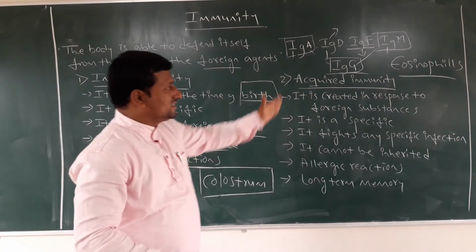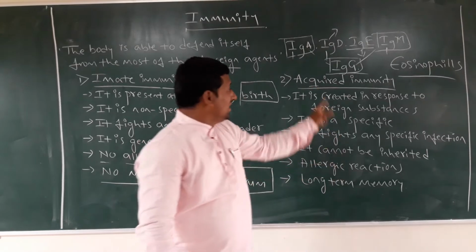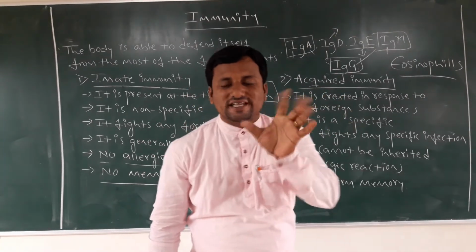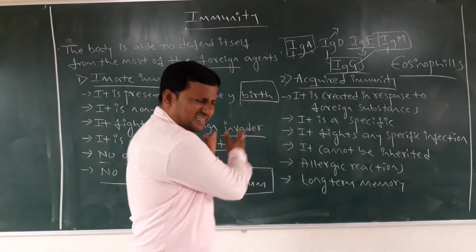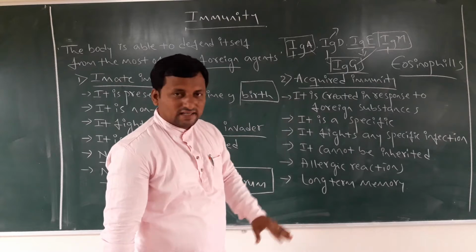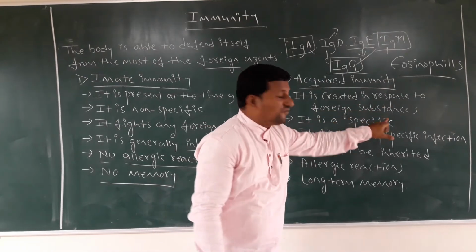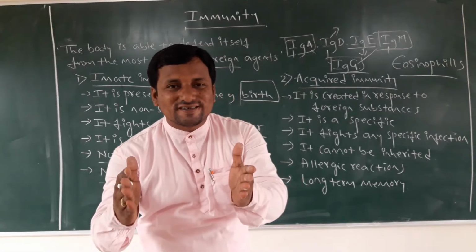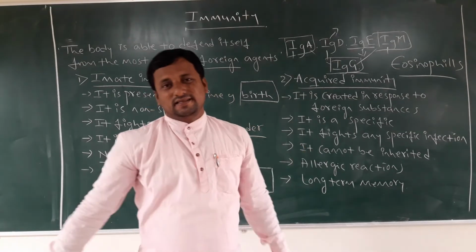Then, dear students, the next concept is acquired immunity, or adaptive immunity. It is exactly the opposite of innate immunity. What is the first point? It is created in response to foreign substances. Created in response to the foreign substances. Here is the point.